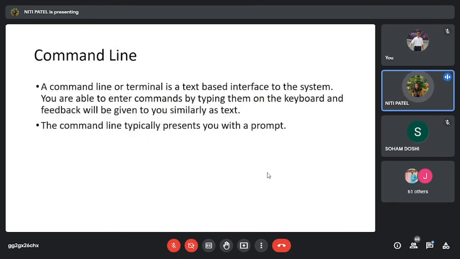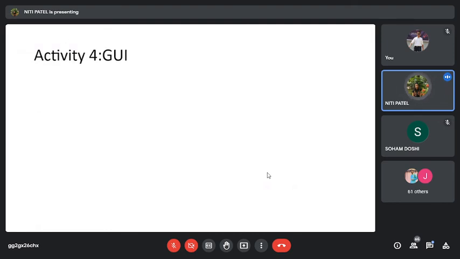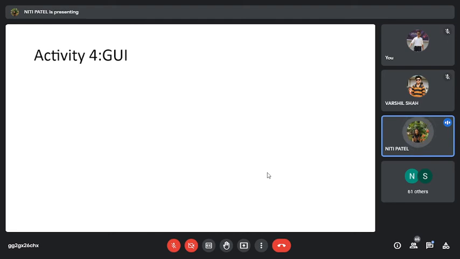If I don't want to use this command line, what are the other options that we use to talk to the computer? It is GUI. It is a graphical user interface where we make use of icons, menus, pop-ups, windows and all to communicate with the system.